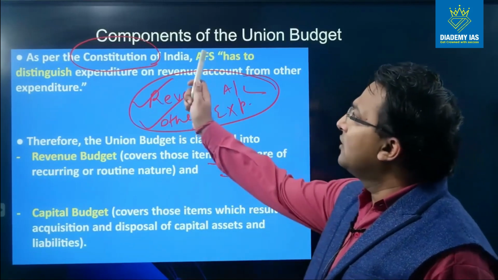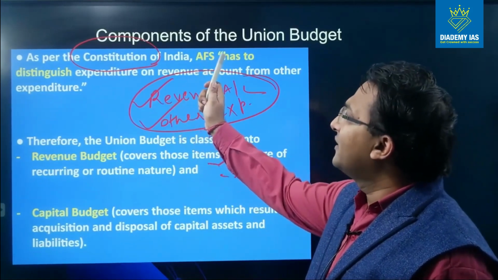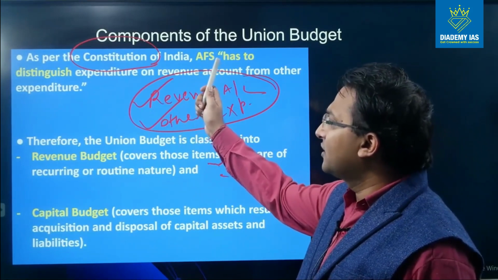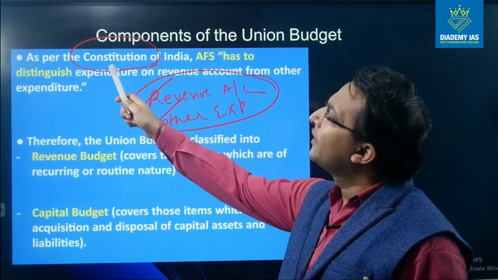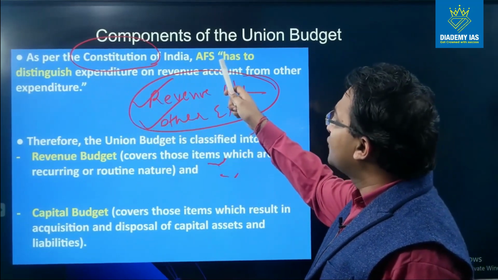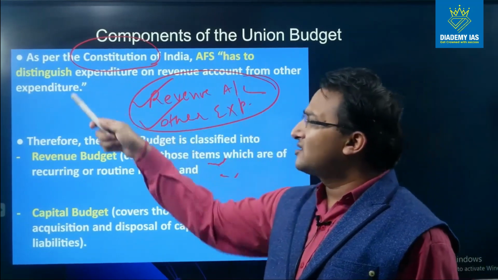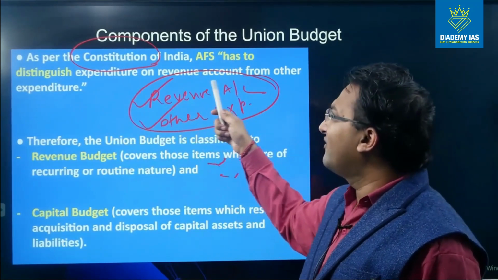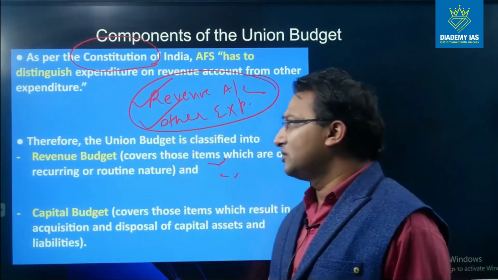So coming back to the annual financial statement, as per the Constitution of India, the annual financial statement has to distinguish expenditure on revenue account from the other expenditure.